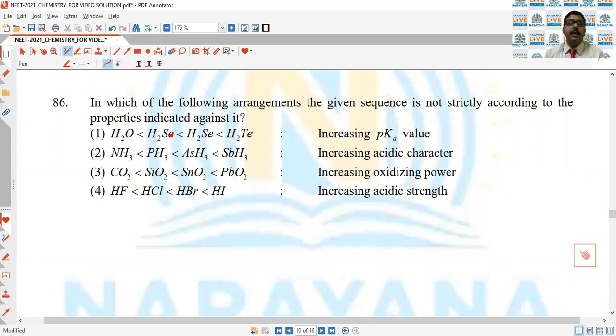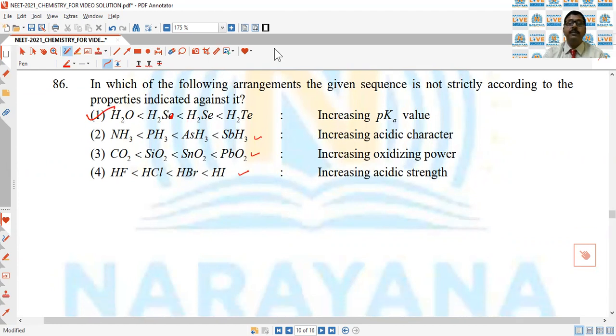Then NH3, PH3, AsH3, SbH3, increasing acidic character, increasing oxidizing power, and the fourth option is increasing acidic strength. The fourth option is correct, and this is also correct because of the inert pair effect. This is also correct, but we cannot say anything about the increasing value of pKa for H2S, H2Se, H2Te. That is why first is the correct answer of the question.